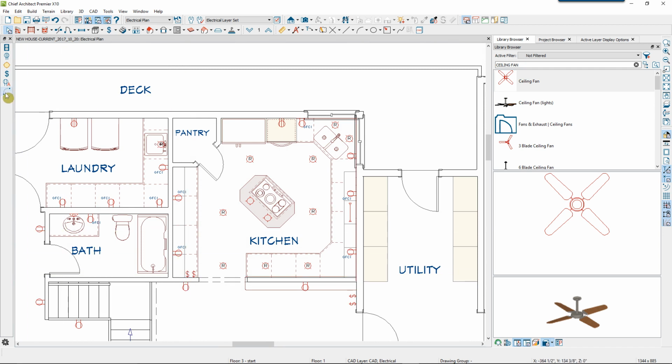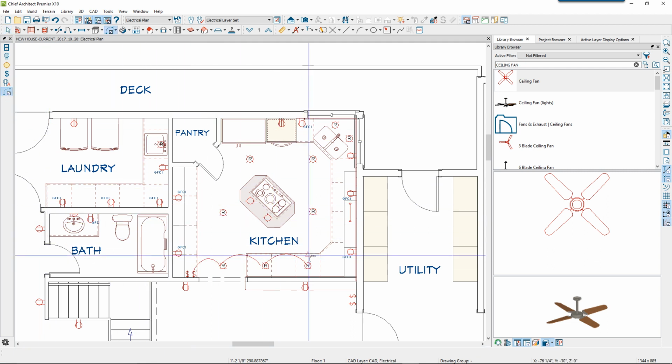Now I'll use the Connect Electrical tool and simply click and drag a line between the switch and the first light. I'll go ahead and connect these 3 lights. And when you connect the electrical objects, Chief will create an electrical connection spline. You can adjust the spline by selecting the diamond edit handle and pulling it down to adjust the arc to look the way you want.